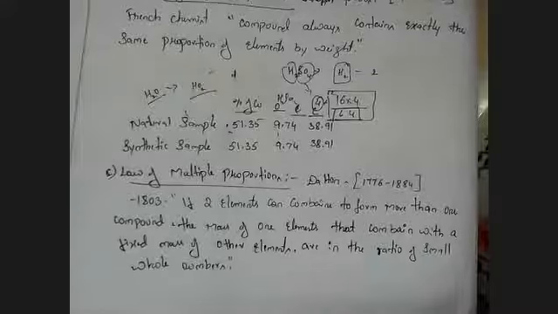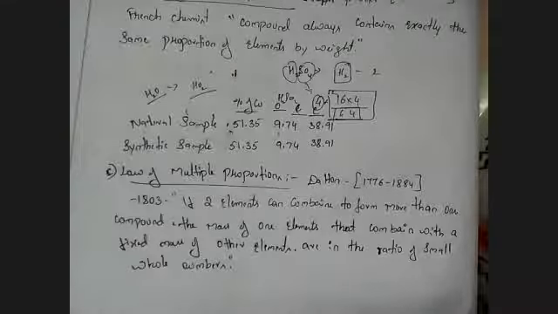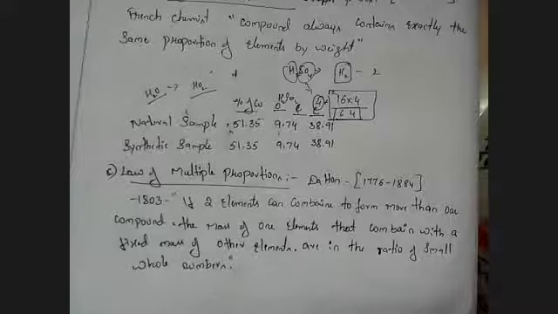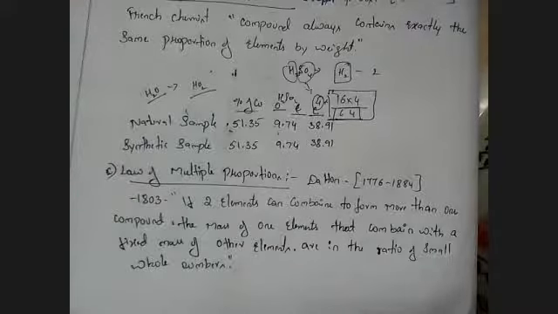So he proposed a theory: if two elements can combine to form more than one compound, the mass of one element that combines with the fixed mass of the other element is in a ratio of small whole numbers.